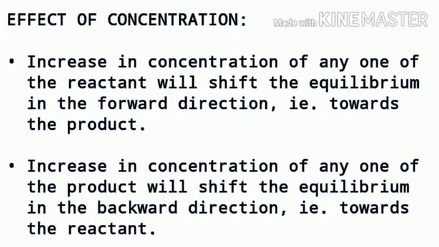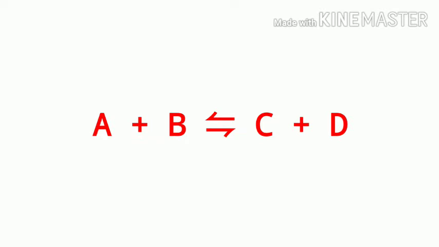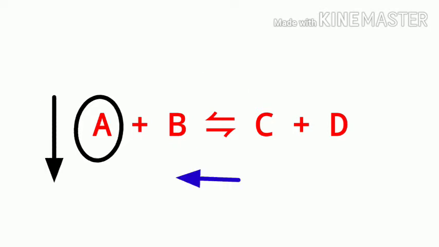Now let us try to understand it in a better way by visualizing the situations. Let us consider a reversible reaction of the given form, and then let us suppose that we increase the concentration of A, which is a reactant of this reaction. Then the equilibrium will shift in the forward direction as shown. On the other hand, decrease in the concentration of A will shift the equilibrium in the backward direction as shown by the blue arrow. These were for the change in concentration of the reactants.